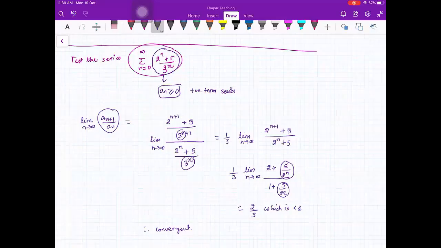So now can you see how easy it is applying the ratio test as compared to DCT and LCT, because there you have to choose b_n. Fine? Let us see more problems.